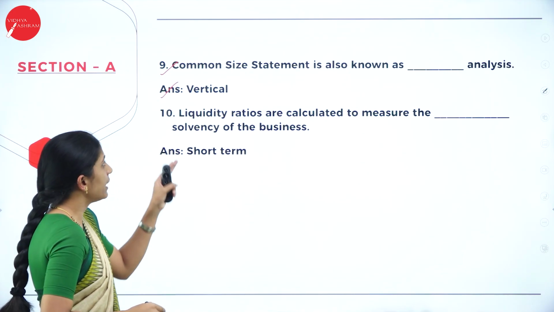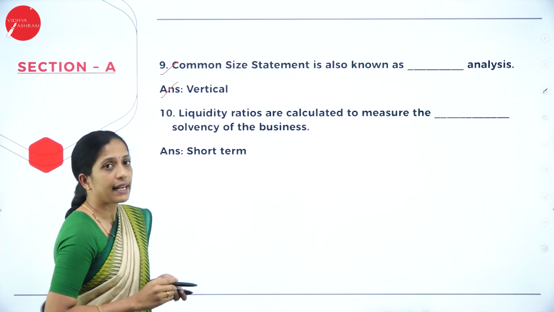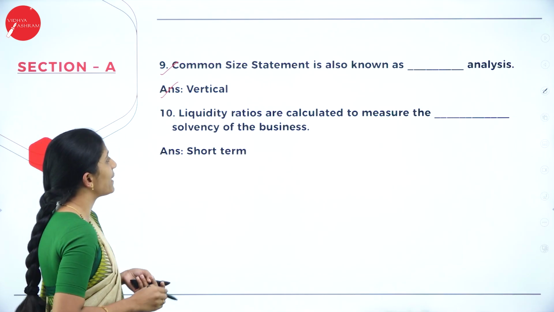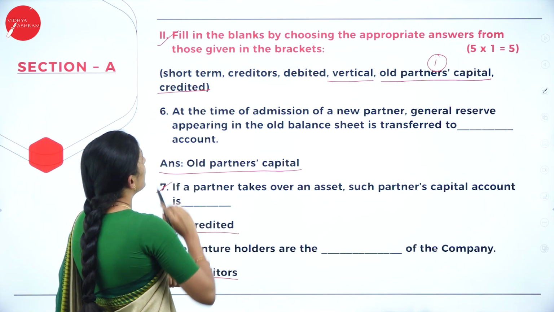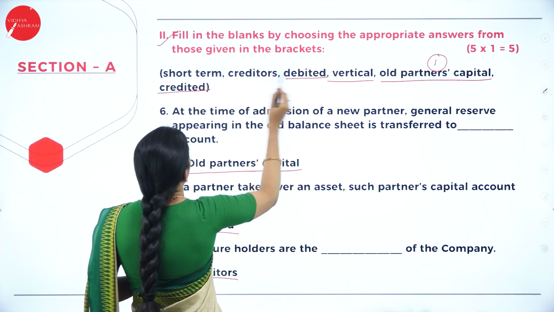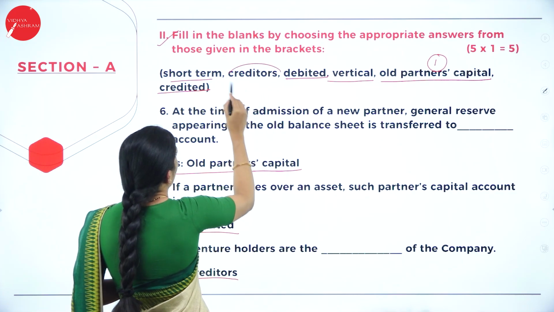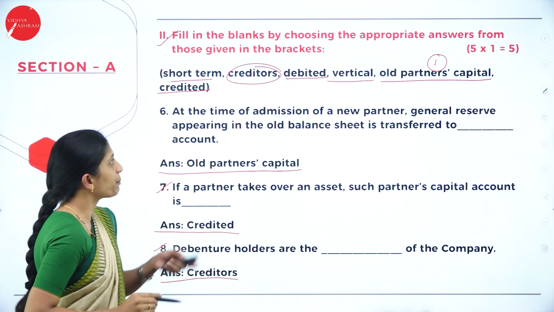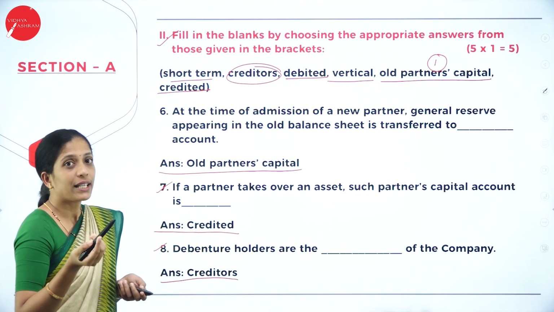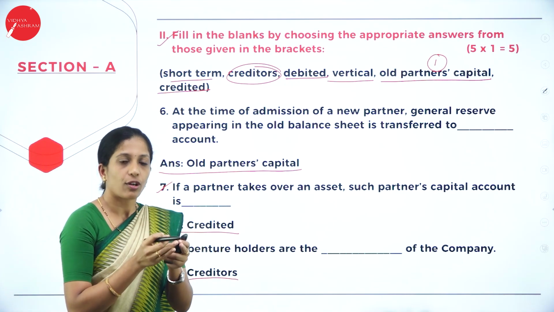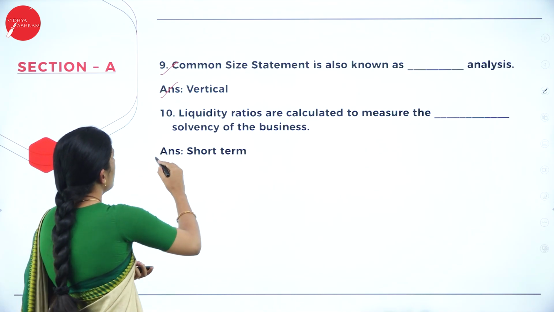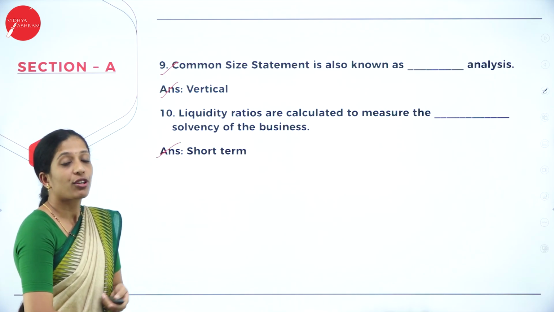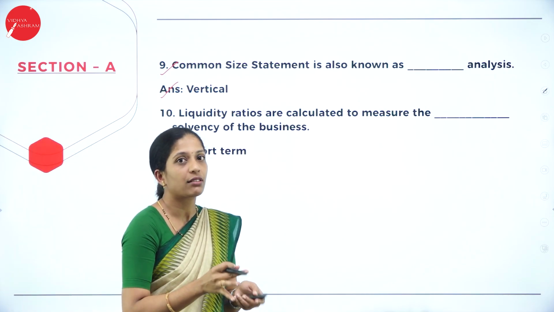Next, 10th question. Liquidity ratios are calculated to measure the dash solvency of the business. If you see the options here, we have only a few options, that is debited and short term. Already we had recorded creditors. So, you have the options debited and short term. Liquidity ratio means what? It is normally for the short term, a shorter period of time. So, what is your answer? Short term. So, this is about your fill in the blanks. We are done with 10 questions.